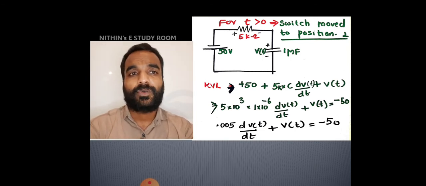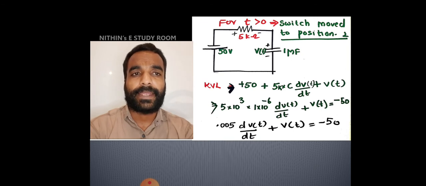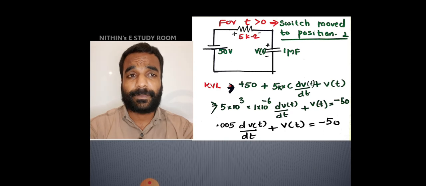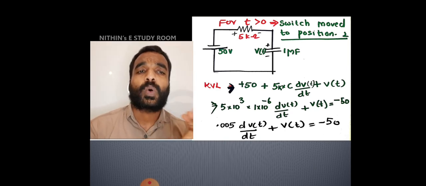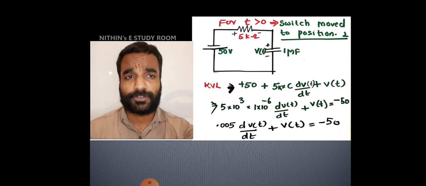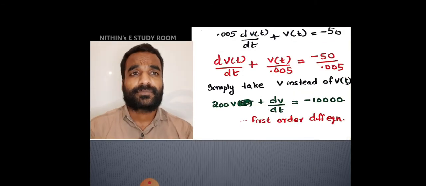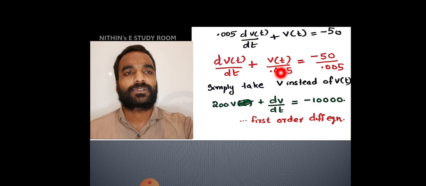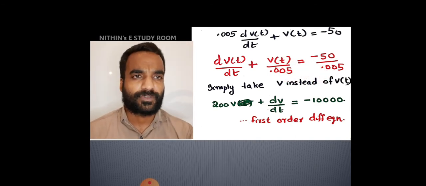Okay, now I have to make the coefficient of the differential term dV by dt as 1. So I have to divide all the terms by 0.005. Then it will become dV by dt plus V by 0.005, that is equal to minus 50 by 0.005.